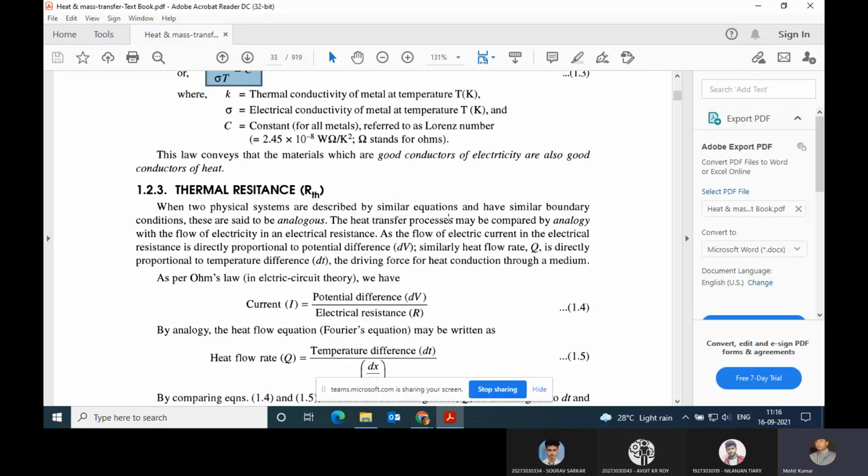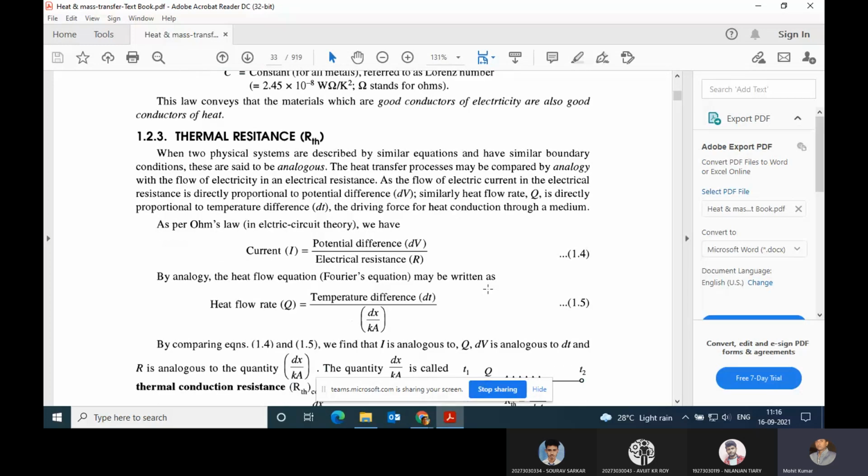Now as per Ohm's law in electric circuit theory, current is defined by potential divided by resistance. I think everyone is familiar with this. V is equal to IR, a very popular and simple relation, and that is given over here. Have all of you studied basic electrical? Yes, sir. Okay, that is only explained over here.